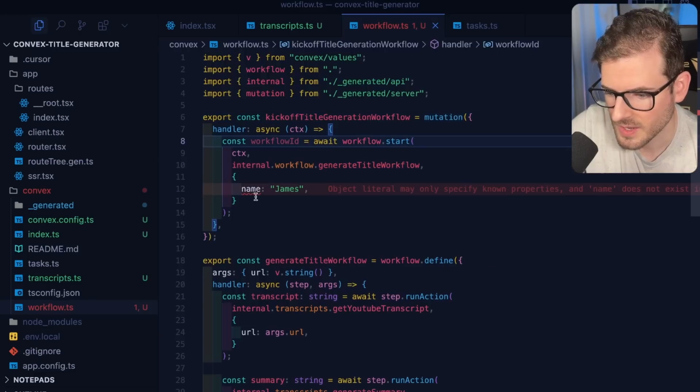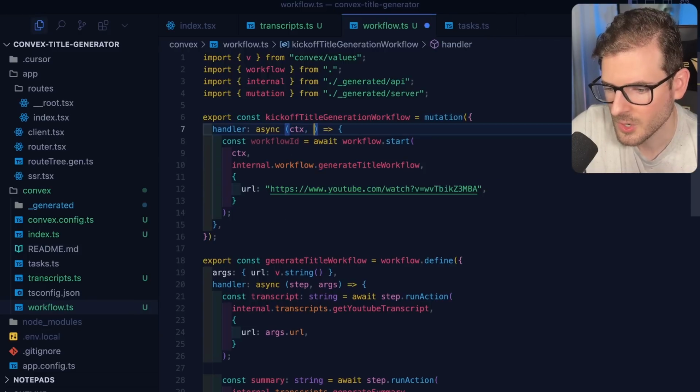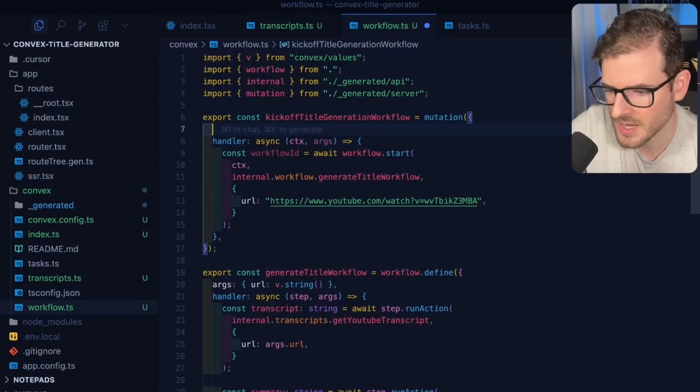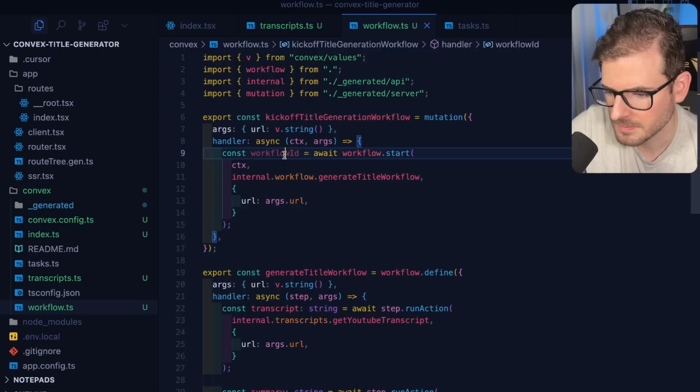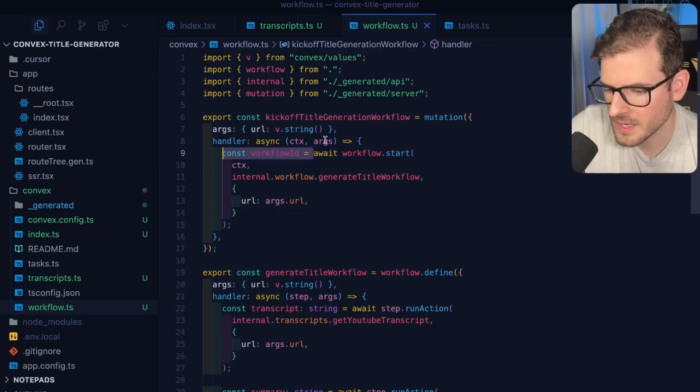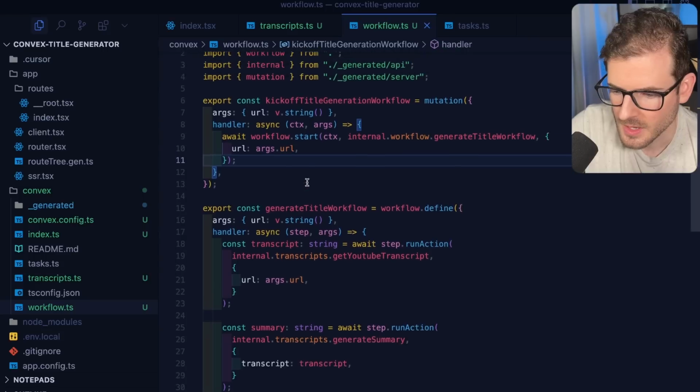And then we're just going to go ahead and invoke this with a hard-coded URL for right now. And we're going to go ahead and just bring some args here. I do want to add the validator as well, so we can just pass in the URL. And we don't really need the workflow ID right now, so I'm just going to get rid of that. Okay, so I know I did a lot.